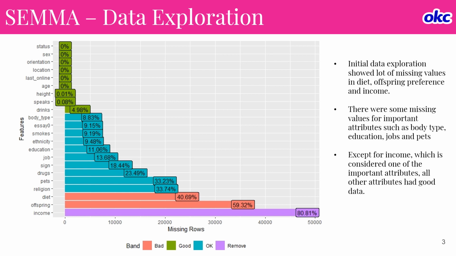The first thing we did is the data exploration. When we did the initial data exploration, what we found was there are a lot of missing values for diet, offspring, religion, and income. And there are few missing values for important attributes such as body type, education, jobs, and pets. So overall, except for income, which is considered one of the important attributes, all other attributes have some good data.